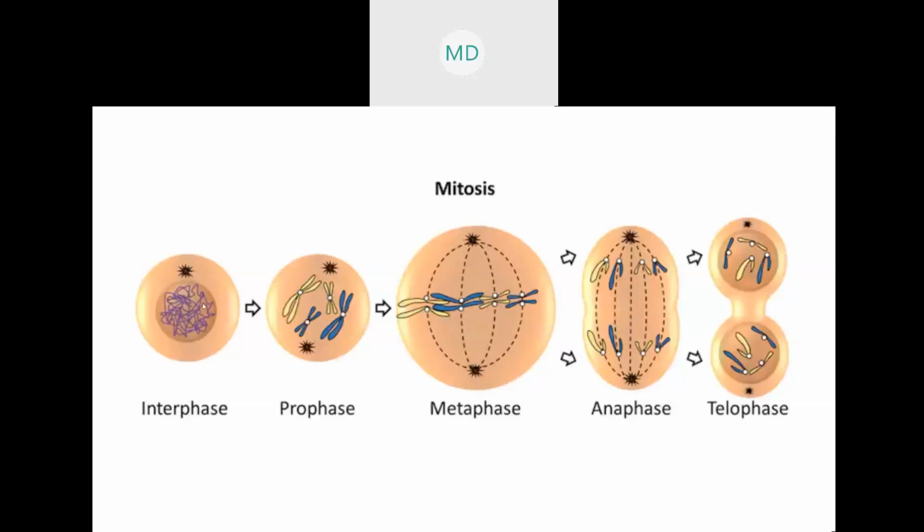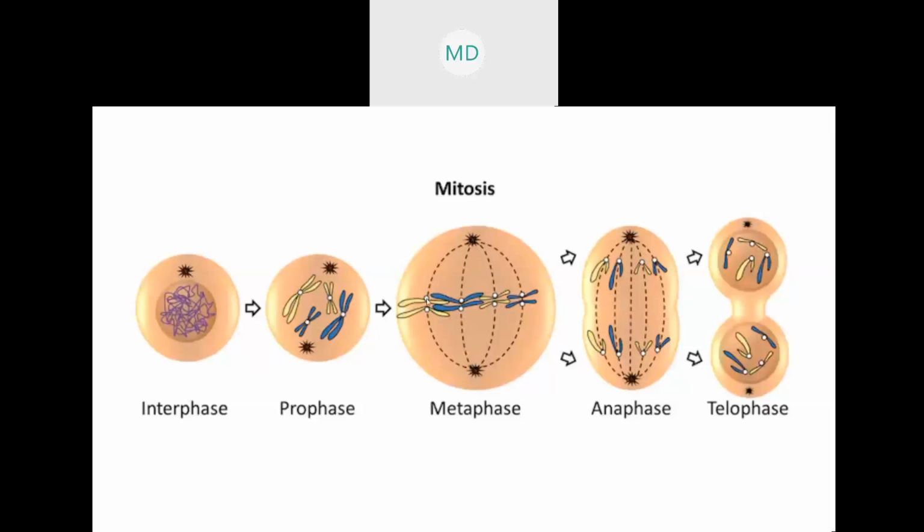Then the chromosomes will start to condense. It was earlier scattered around, and it will start to condense. Then this is the kinetochore. That is prophase. During metaphase, the spindle fibers will come and attach themselves to the kinetochores.